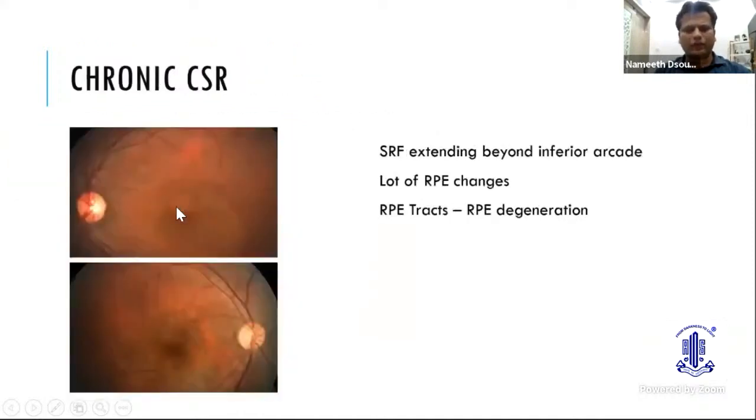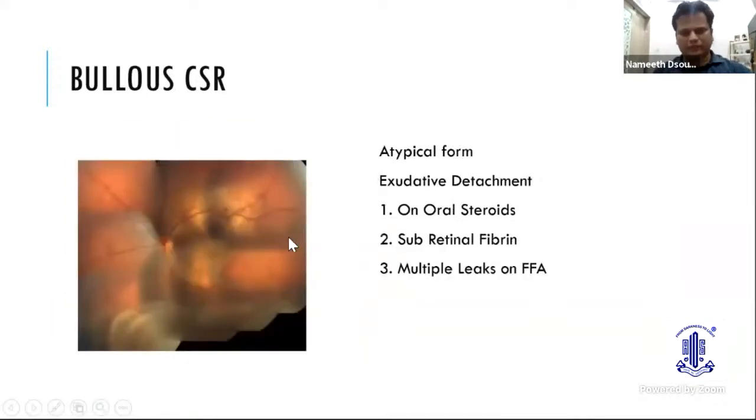Now, the chronic CSR have a lot of RPE disturbance in them. You can see that the SRF is extending beyond the inferior arcade, and there is a lot of RPE disturbance. You can see in the lower picture, there are a lot of RPE tracks also that are seen. Coming to other forms like bullous CSR, it is an atypical form. As the name indicates, it is associated with exudative detachment, and it's commonly seen in people who are on oral steroids. Also, you can typically see subretinal fibrin. You can see it under the superior temporal vascular arcade, and while doing an FFA, you will get multiple leaks.